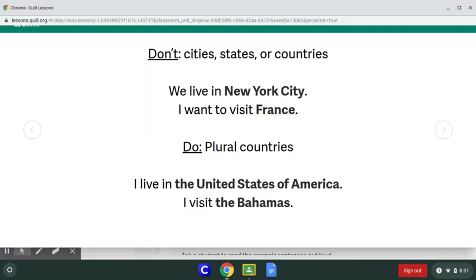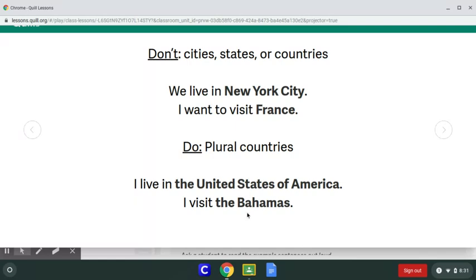However, if there are plural countries, and the countries have a plural involved, then we would use the. So it's kind of odd, right? But the United States of America, we've got United States. So the states, this is our plural. And so we need the in front.